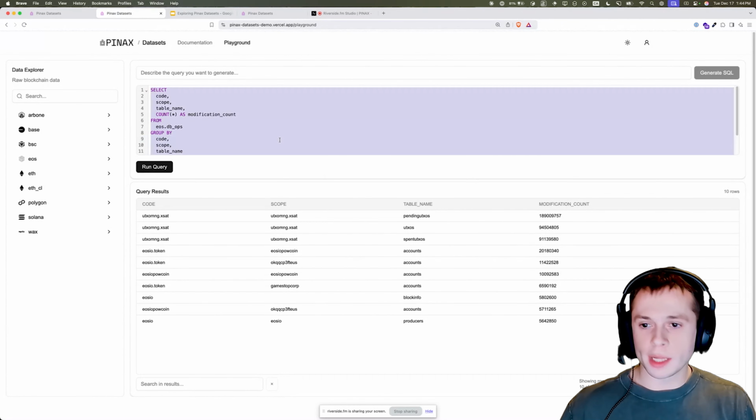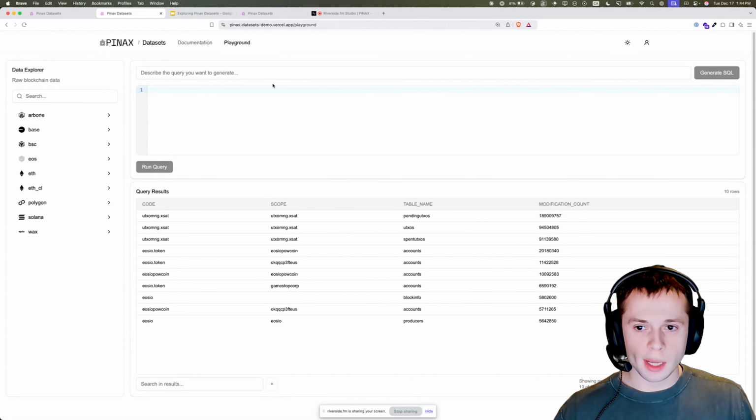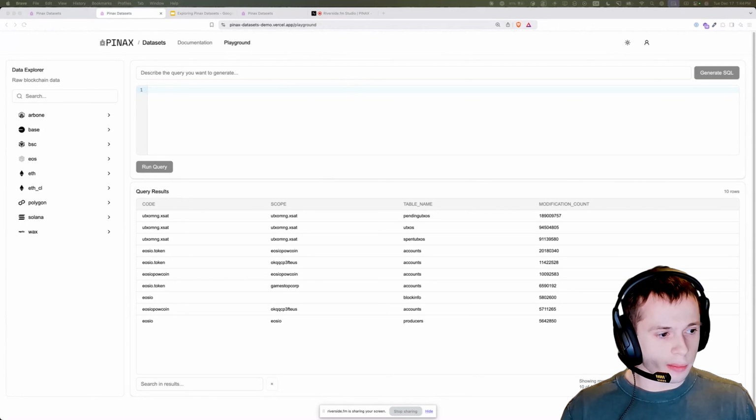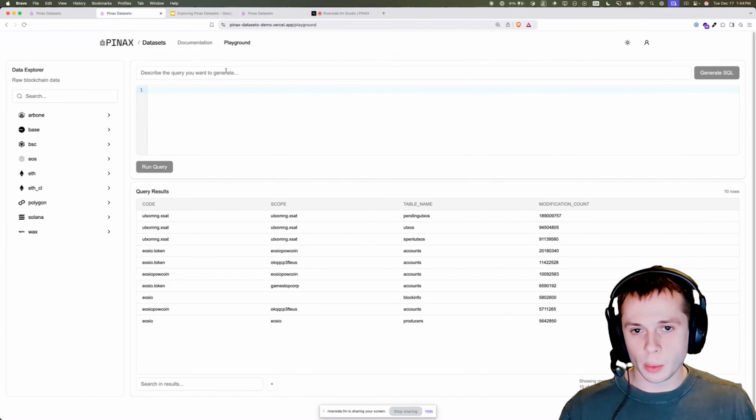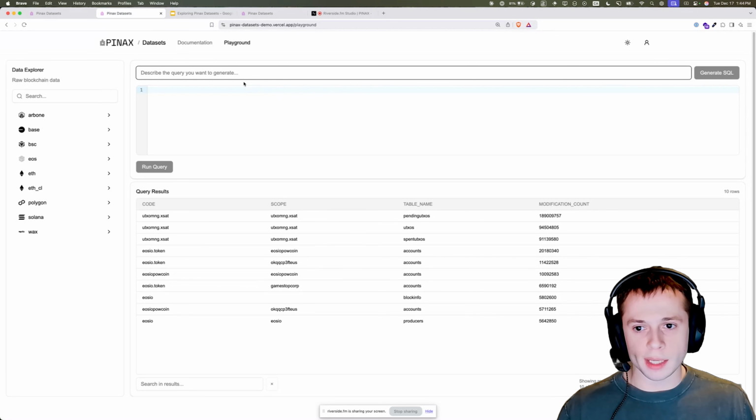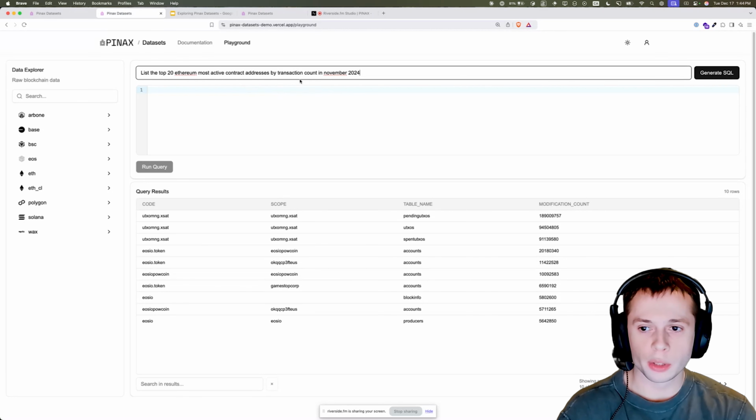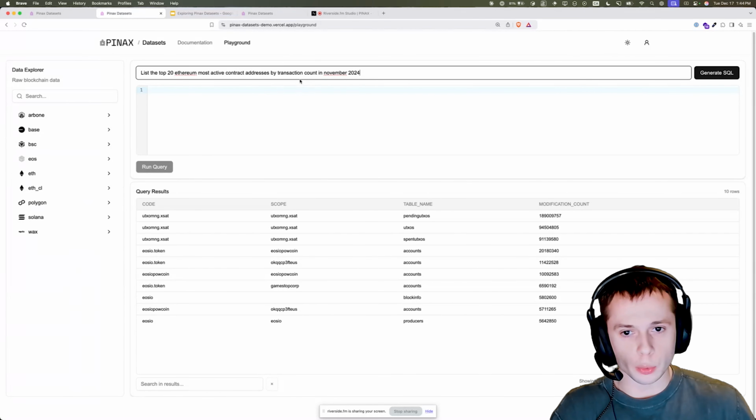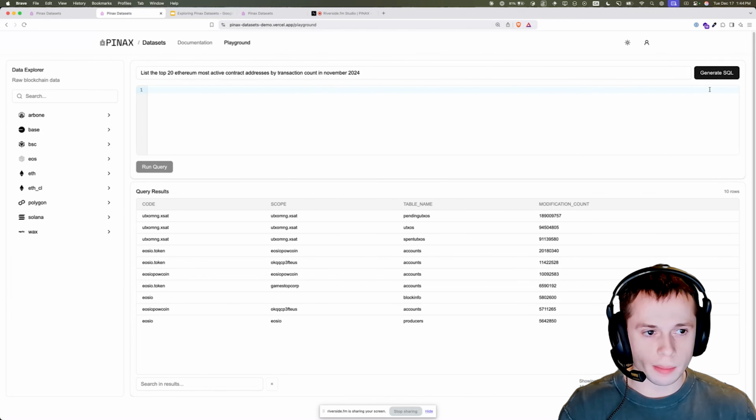UTXO code. So let's say you want to write your own queries. You want something specific, but you're not really a SQL pro. And let's not talk about Snowflake SQL pro. Maybe the syntax is a little different. Well, let's just say that we've got the LLM component here. Let's just generate our SQL queries and the AI will take care of you. So we want to list the top 20 Ethereum most active contract addresses by transaction count in November 2024. I don't want to write that. I want AI to write that for me. Let's go.